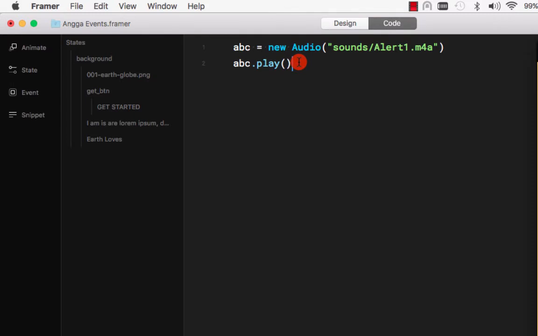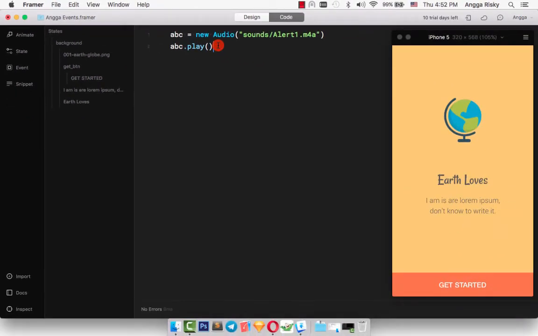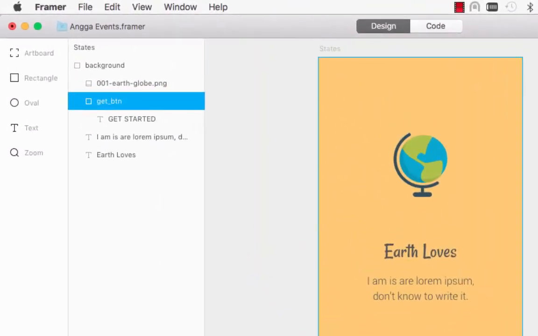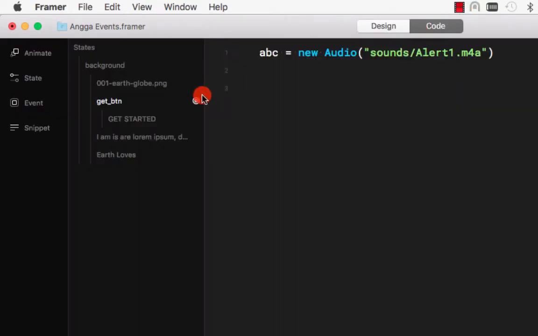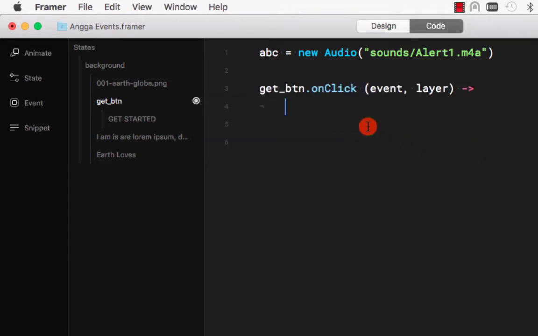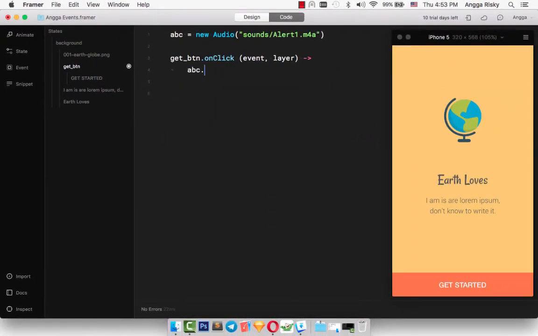Okay, but I want to make it more perfect, so what I'm going to do is create an event. We can go back to design and select this get start and select the target, and then I want to click here on event, and when I click it's going to abc play. Okay, it's really easy.